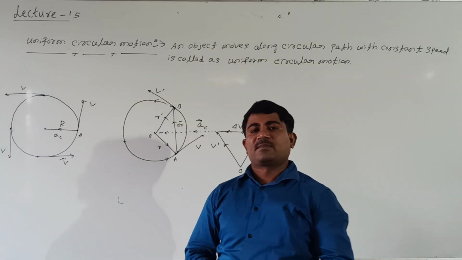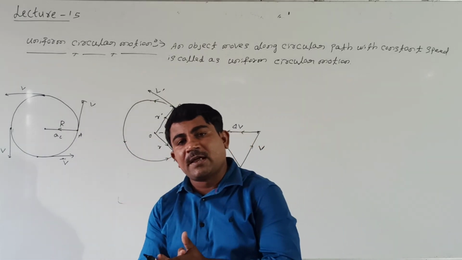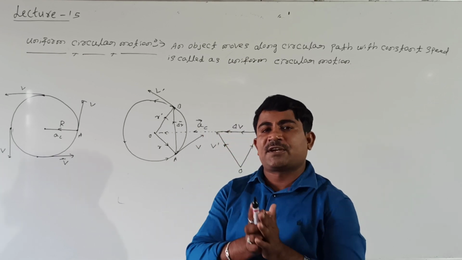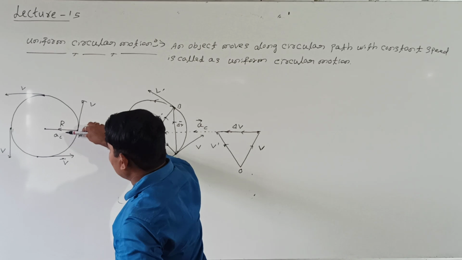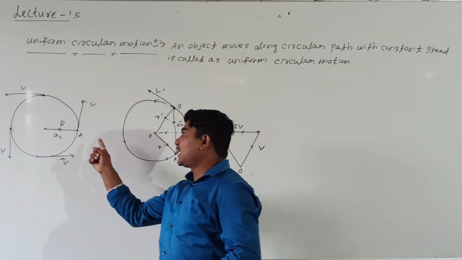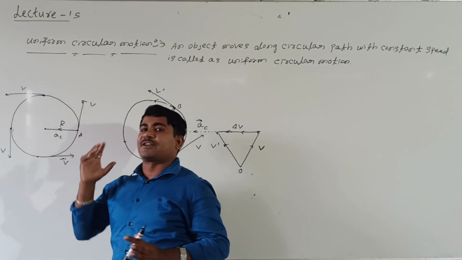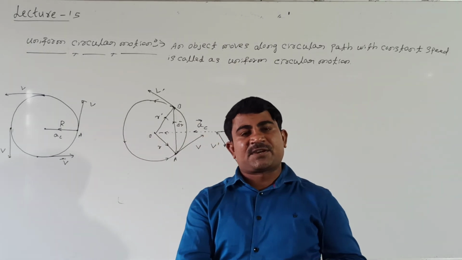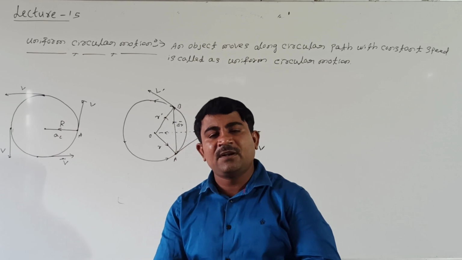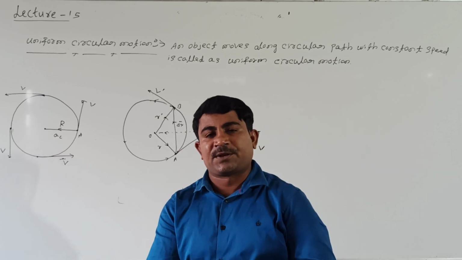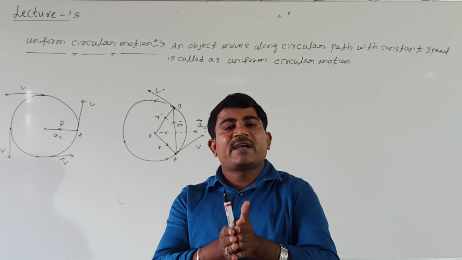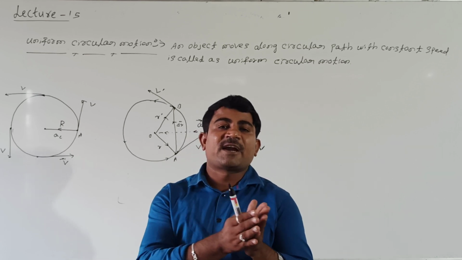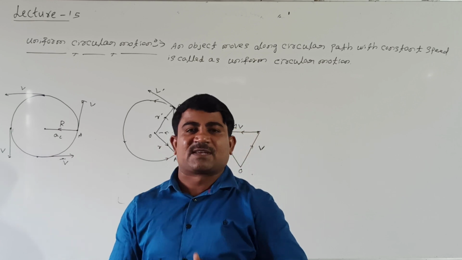Right. Then, when any particle moves in a circular path with constant speed, the acceleration acts towards the center of the circle. This acceleration we are calling centripetal acceleration. How to define centripetal acceleration? Any particle that moves in a circular path with constant speed has acceleration acting towards the center of the circle. That acceleration we are calling centripetal acceleration.